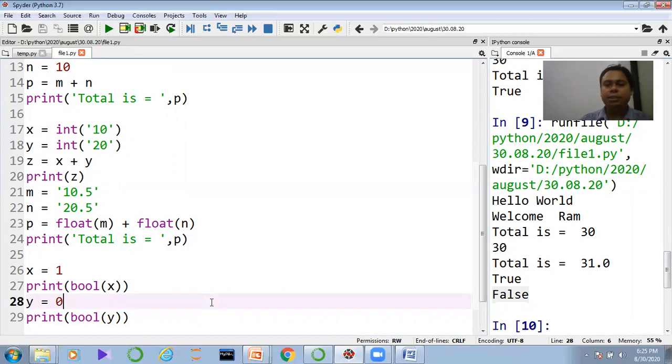Now we have already seen the basic data type operations. In my next video tutorial, I will discuss how to take input from the keyboard, how to take that data from the keyboard, and after that how the operations will be performed. I'll show this in my next tutorial.